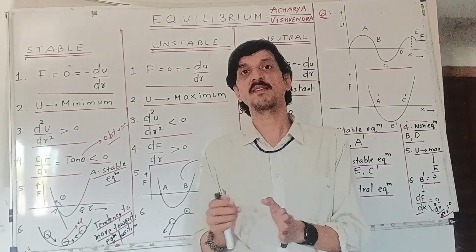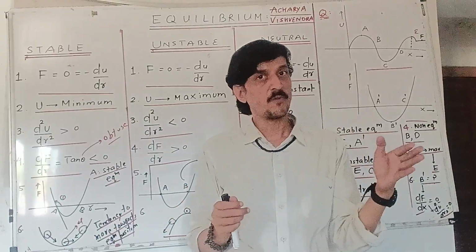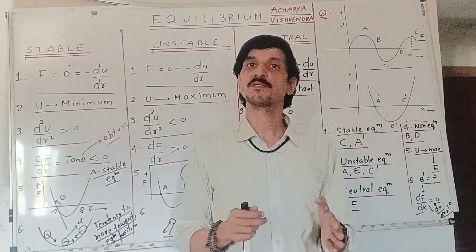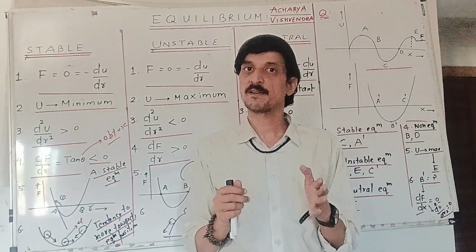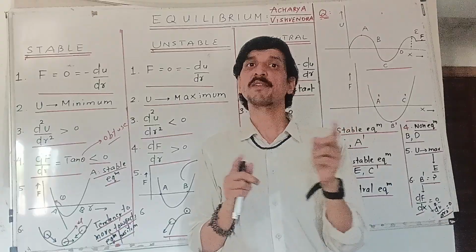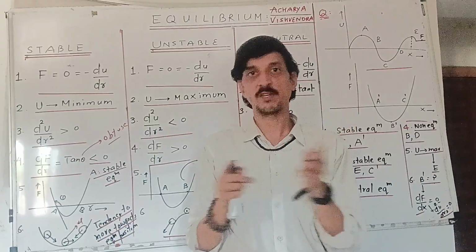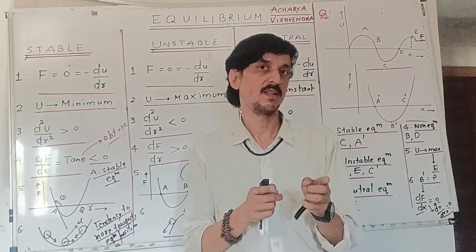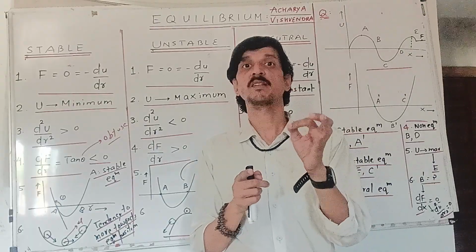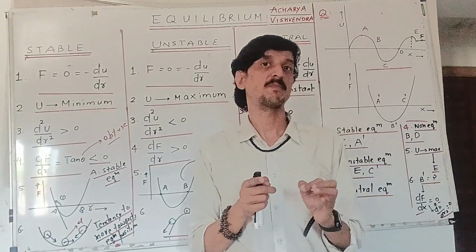So from stable, unstable, and constant, I mean when you move away from the equilibrium states, away from the special positions where equilibrium is there, then if potential energy at a certain point is found to be maximum, that is the state of unstable equilibrium.